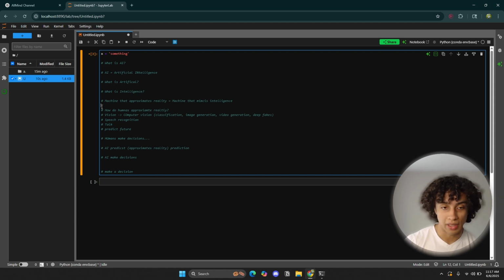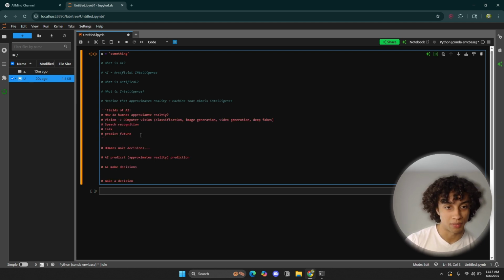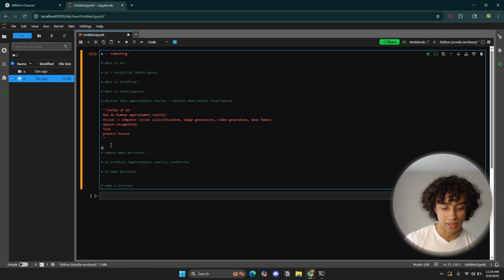So these are all the different fields. Let me just call this fields of AI right over here. Let me just organize this text. I think I explained in my previous video how to make these comments, so just check that one out. So these are the different fields of AI, and this is the essence of AI. So let's call this essence of AI, right? So humans make decisions.